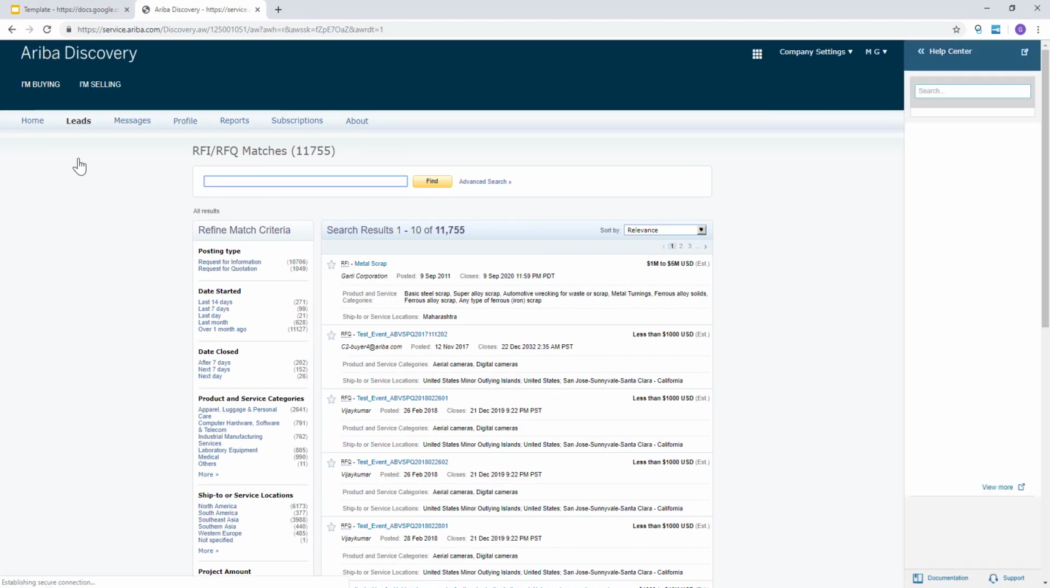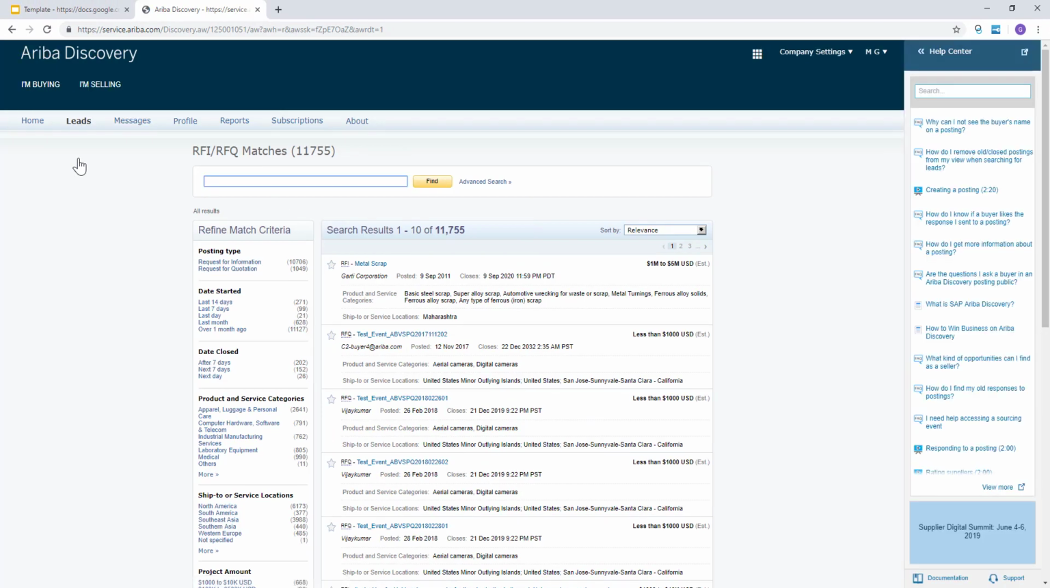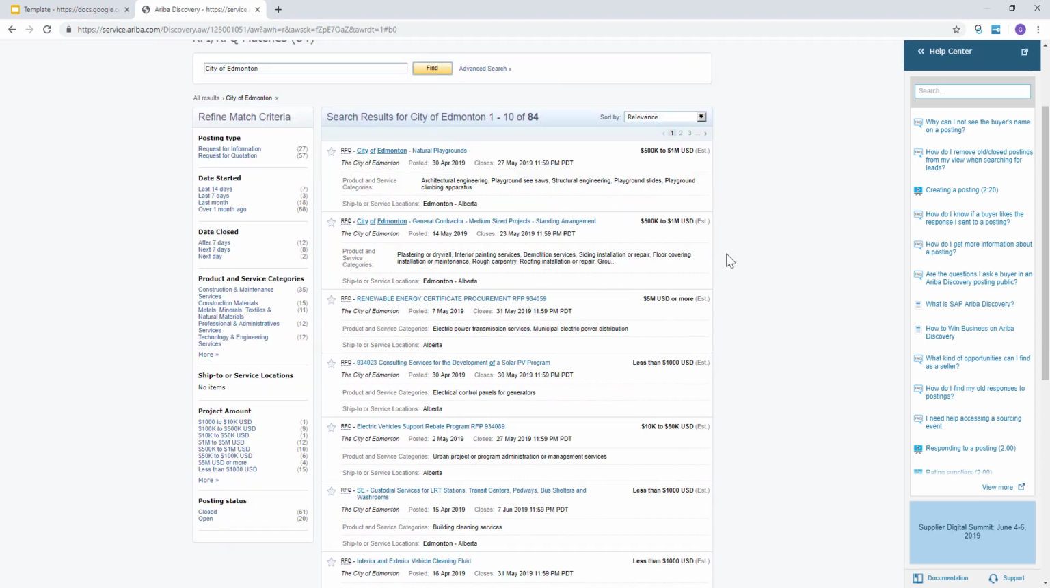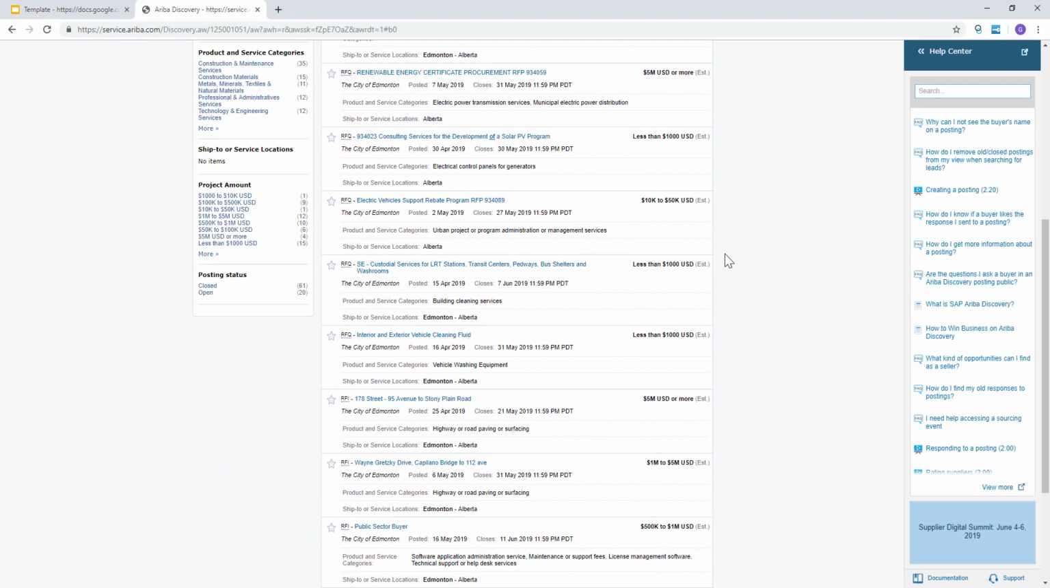You will be brought to the search page for potential opportunities from here, and you can type in any search criteria and use the refining filters to search for leads. For example, searching leads using the City of Edmonton as your search criteria will bring up all City of Edmonton postings that are currently active inside of SAP Ariba. Navigate the search results, and once you locate an opportunity of interest,